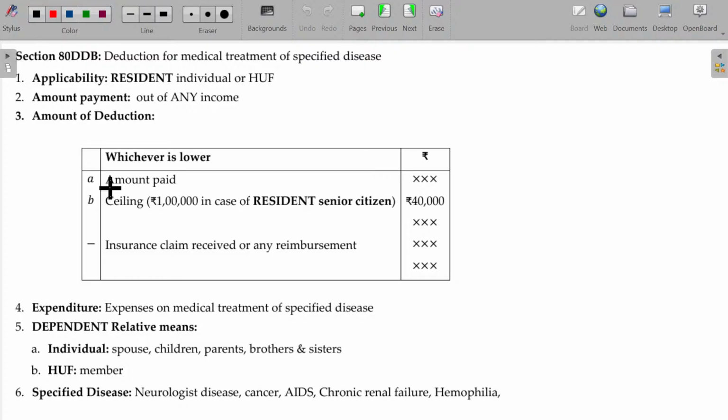Now the last one for the D series, 80DDB. Number 1 is the medical insurance claim. Number 2, DD, dependent disabled, 75 or 1,25,000. 80DDB is all about treatment. Treatment of what? Specified diseases like neurological diseases, cancer, AIDS, chronic renal failure, hemophilia. So these are the specified diseases.